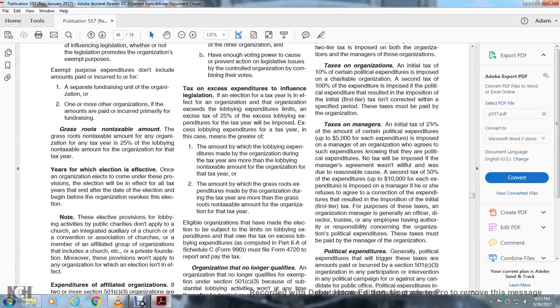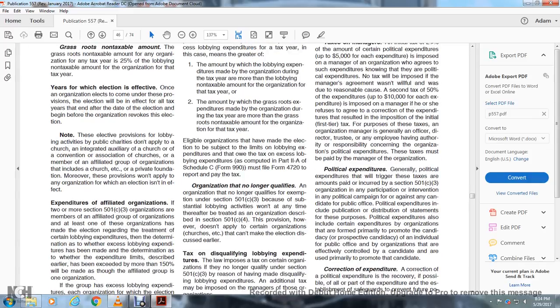Grassroots non-taxable amount. The grassroots non-taxable amount of any organization for the tax year is 25% of the lobbying non-taxable amount of the organization for that tax year. Years for which the election is in effect: once an organization elects, it comes under these provisions. The election will be in effect for all tax years ending after the date of the election and beginning before the organization revokes the election.